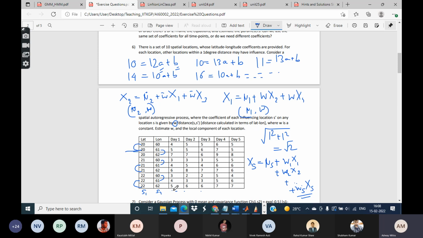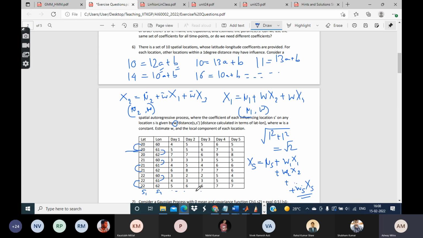First of all, we calculate the covariance of this location in terms of S1 and S2. W is given to us, so the covariance will be calculated in terms of the distance, like square root of S1 minus 22 whole square plus S2 minus 61 whole square, and so on. So we can write the covariance in terms of S1 and S2.